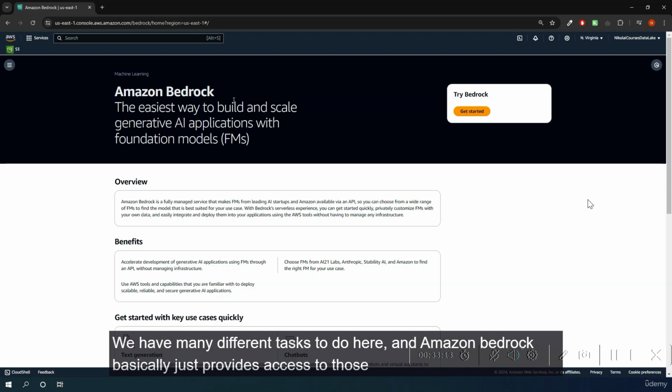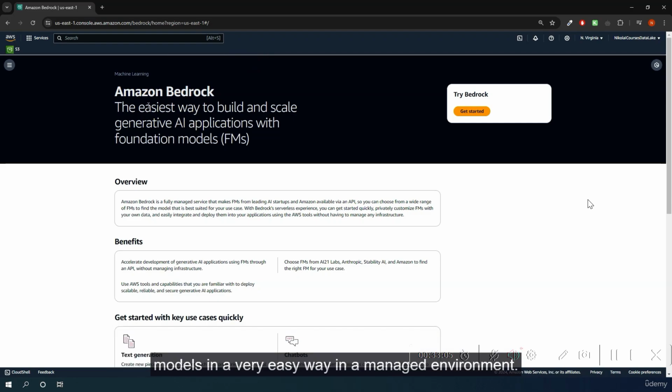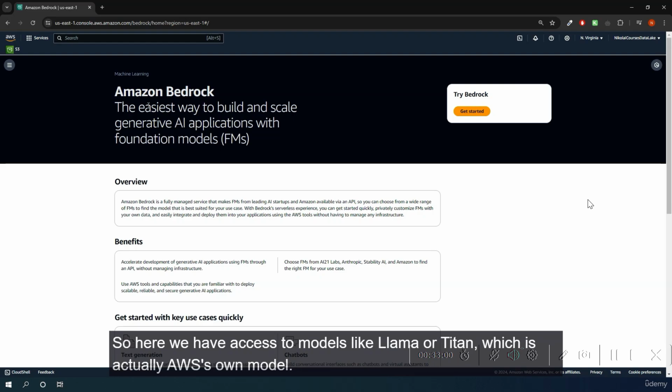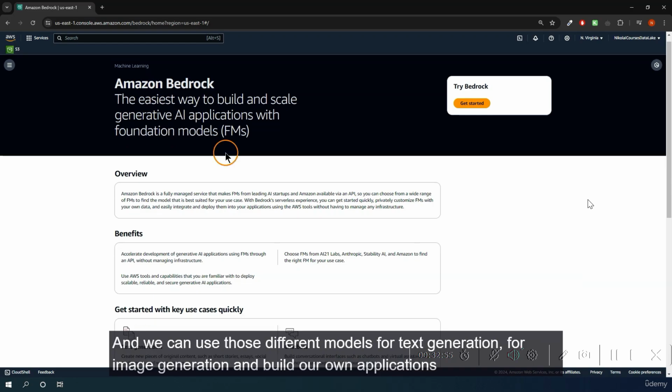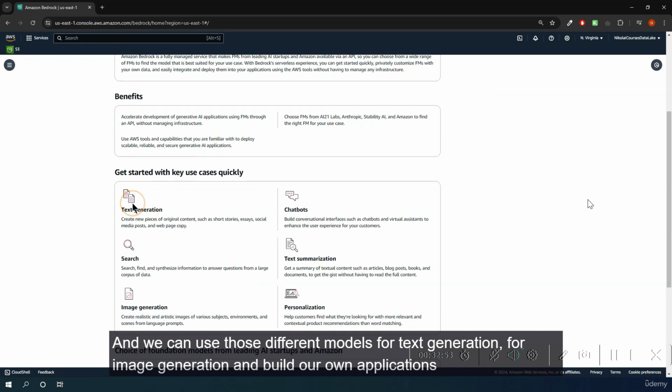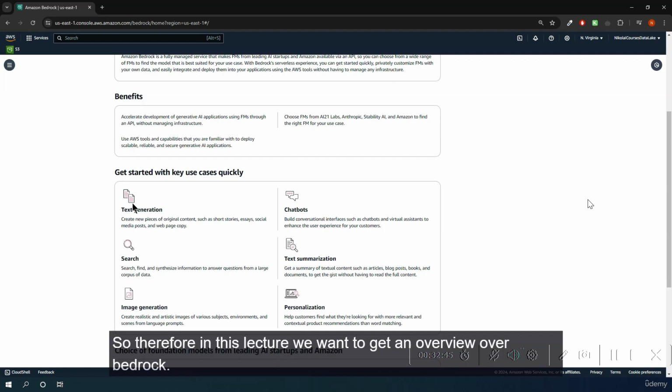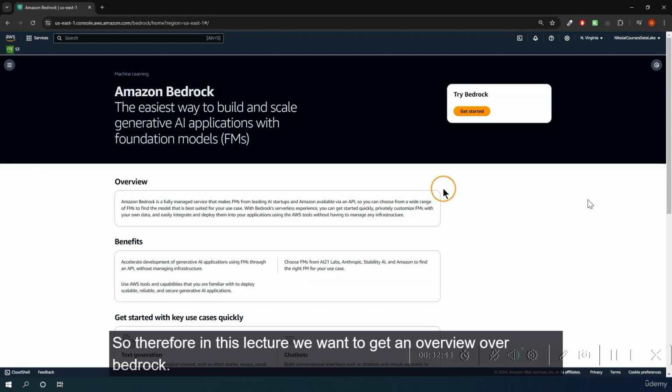We have many different tasks to do here, and Amazon Bedrock basically just provides access to those models in a very easy way in a managed environment. So here we have access to models like Llama or Titan, which is actually AWS's own model, and we can use those different models for text generation, for image generation, and build our own applications with this. So therefore, in this lecture, we want to get an overview over Bedrock, and afterwards, we also want to see how we can set up our own application.